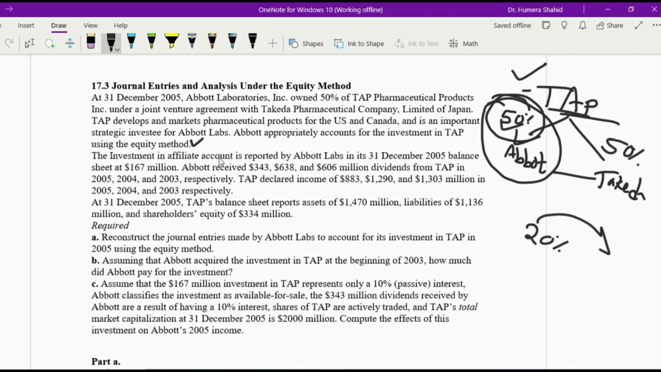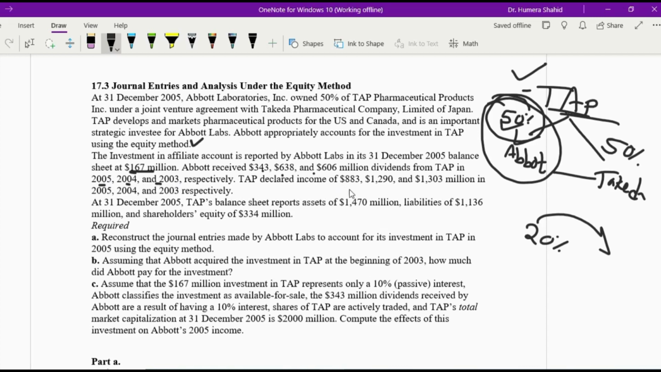The investment in affiliates account is reported by Abbott Lab in its 31st December 2005 balance sheet at 167 million. So at the end of the year, this was the value Abbott was reporting in the investment in affiliates account. Abbott received 343, 638 and $606 million dividends from TAP. These are the three amounts of dividends they are telling us, for 2005, 2004 and 2003. So this is three years of dividend information.